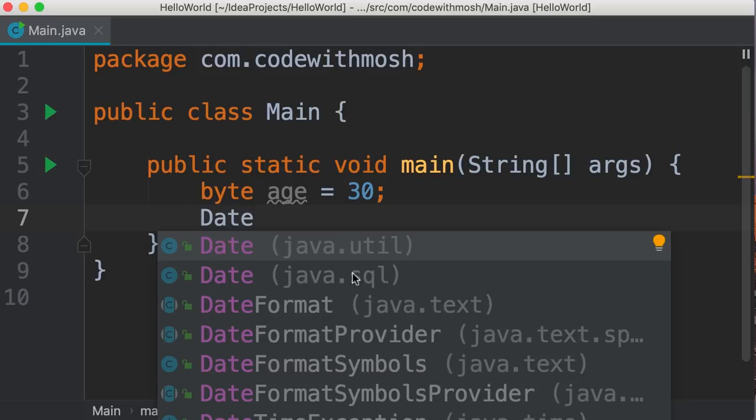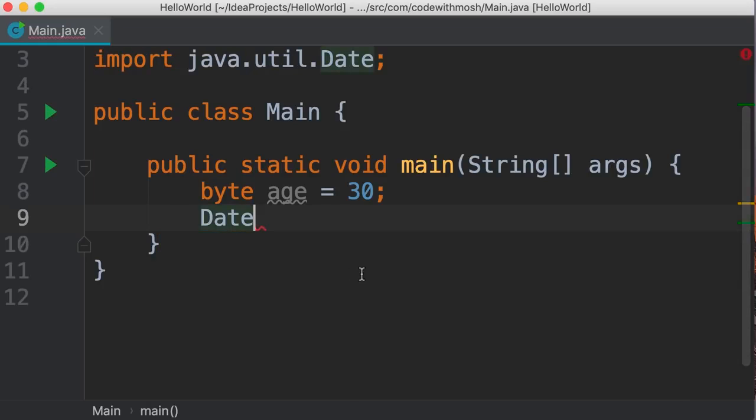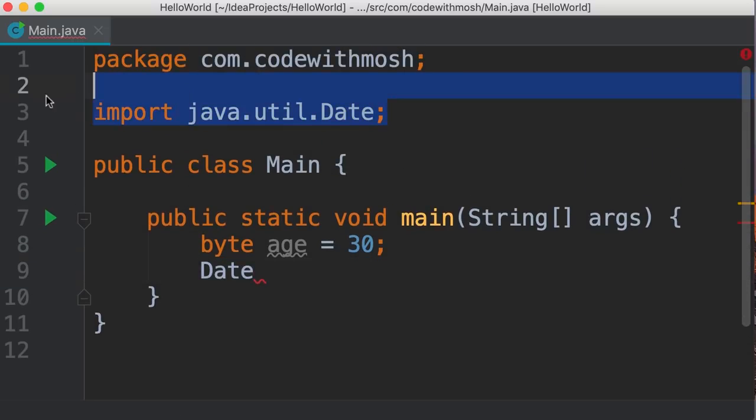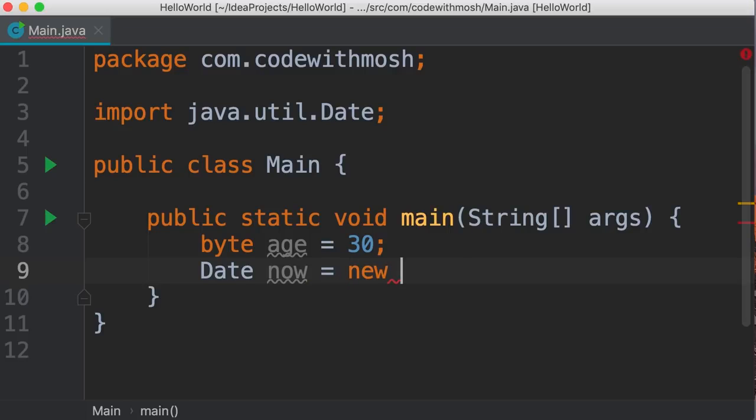Now, in this case, if we select the first Date class and press enter or tab, IntelliJ automatically adds this line for us: import java.util.Date. Because currently we are in this package, in order to use a class from a different package, we need to import it. So here we're importing the Date class in this package. We'll talk about packages in more detail in the future. So back to our date variable. Let's give this variable a name, like now. Now we set this. Here we need to use the new operator to allocate memory for this variable.